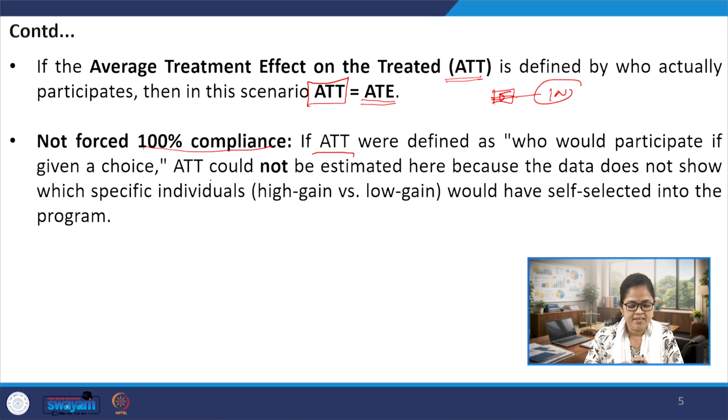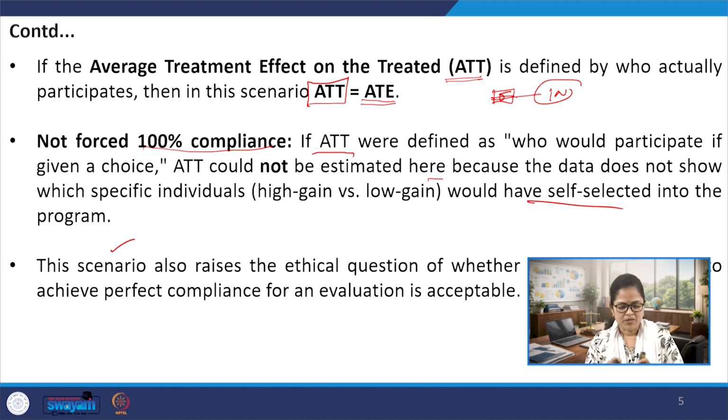In that case, the average treatment effect could not be estimated here because the data does not show which specific individuals, high gaining or low gaining, would have self-selected into the program. This scenario also raises an ethical question of whether forcing participation to achieve 100% compliance for an evaluation should be acceptable or not.